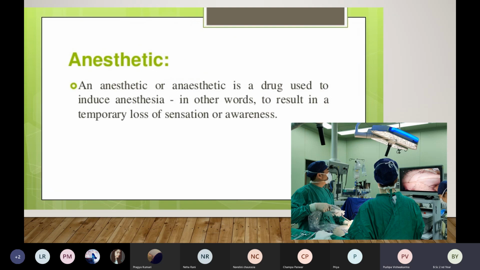Then the second type is anesthetic. I hope you can hear my voice. Yes, ma'am.